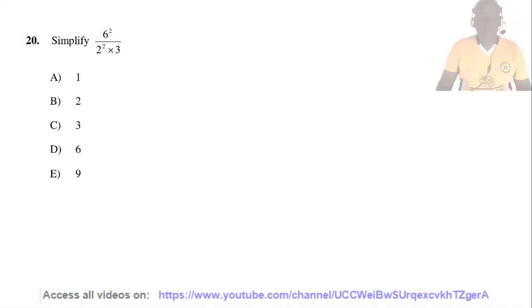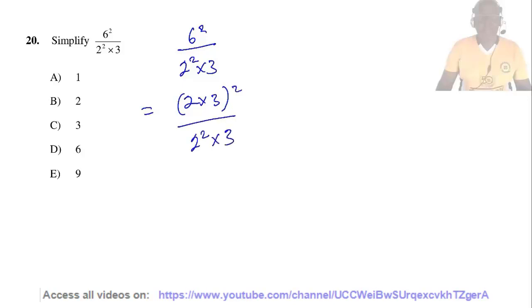Question 20. Simplify 6 squared divided by 2 squared times 3. That is 6 squared divided by 2 squared times 3. 6 can be written as 2 times 3, all squared, divided by 2 squared times 3, and this equals 2 squared times 3 squared divided by 2 squared times 3.